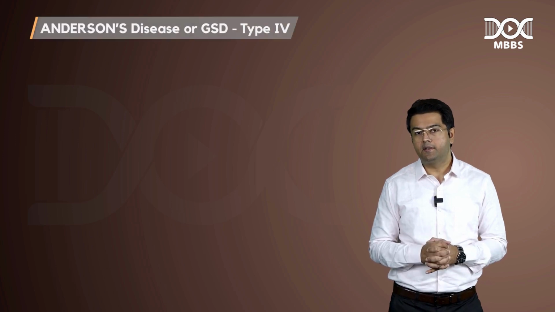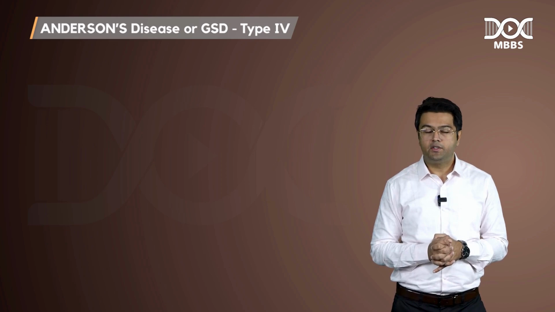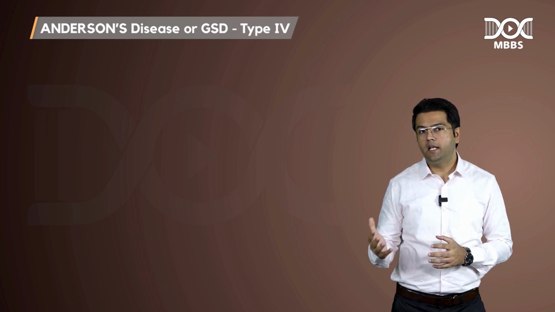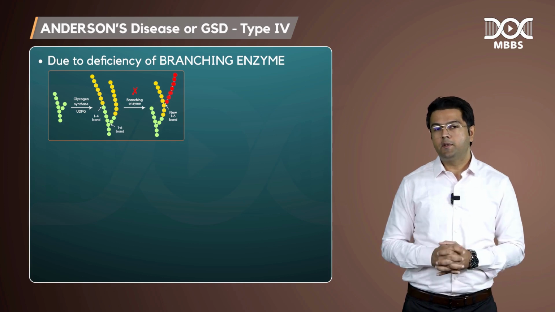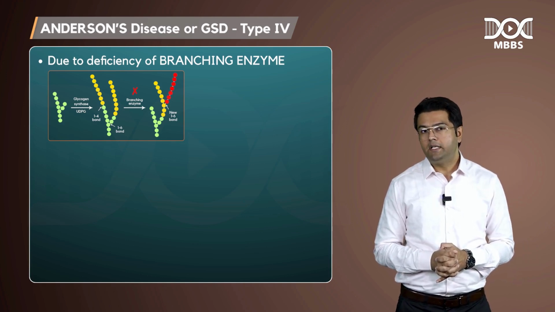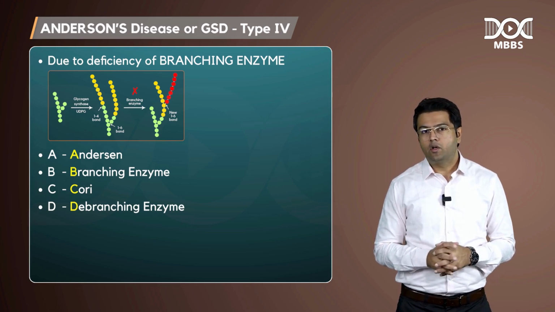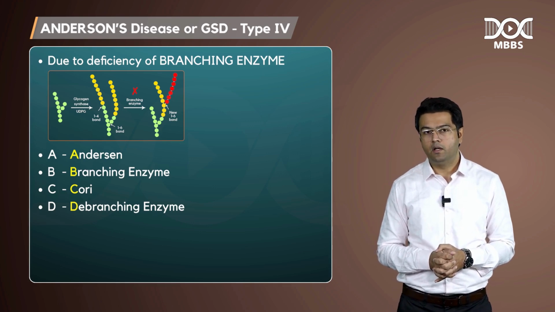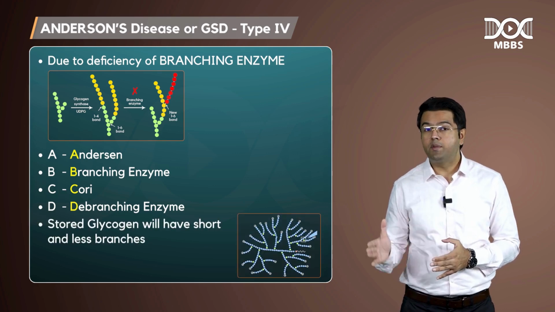Now our next disease, that is Anderson's disease, that is type 4 GSD. GSD is Glycogen Storage Disease. So type 4 GSD, Anderson, the enzyme deficient is the branching enzyme. So the branching enzyme is missing here. ABCD, remember it this way: Anderson branching, Cori's debranching. If the branching enzyme is missing, what will happen to the glycogen? Whatever glycogen is stored in this patient will have fewer branches.